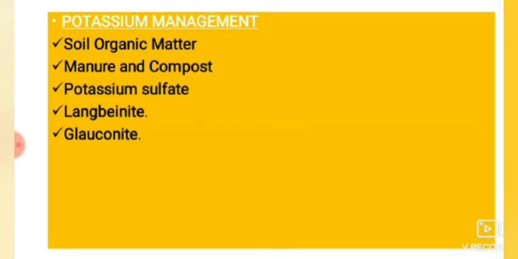Unlike nitrogen and phosphorus, potassium is not organically combined in soil organic matter. Different potassium-containing minerals, such as micas and feldspars, are present. The minerals containing potassium are mica and feldspar. Therefore, these are the principal sources of potassium in soils.